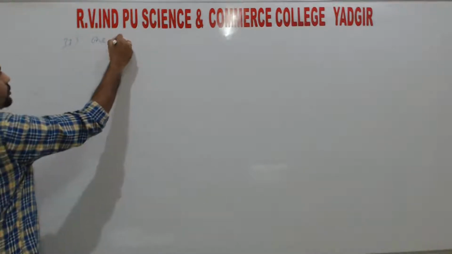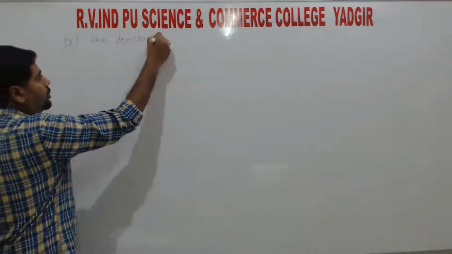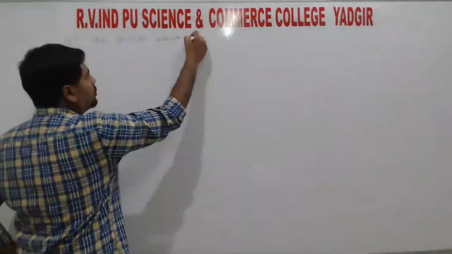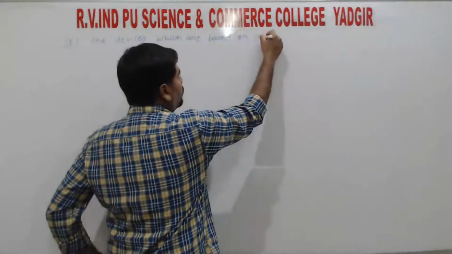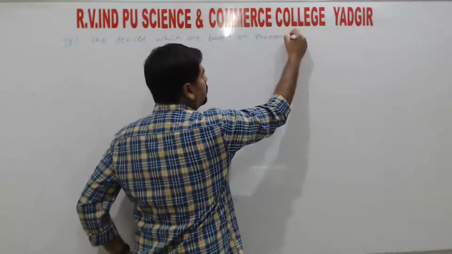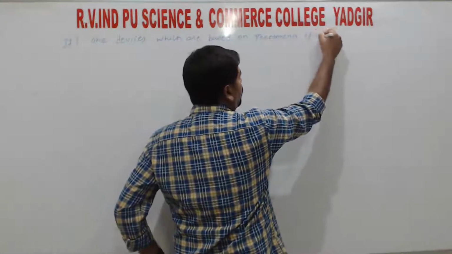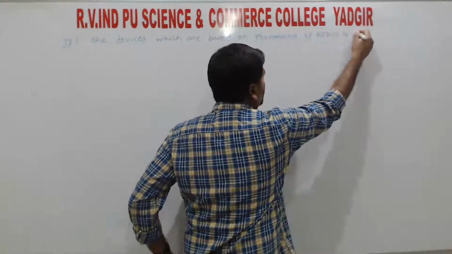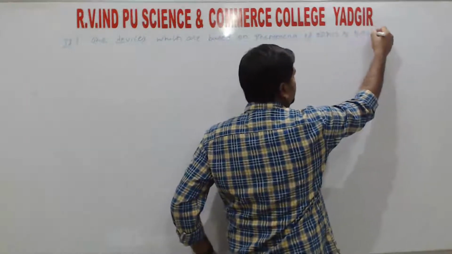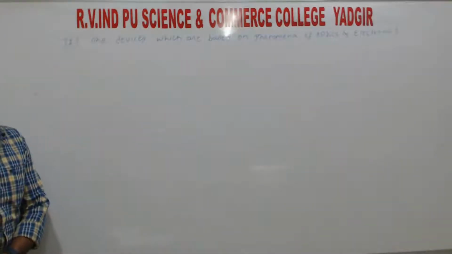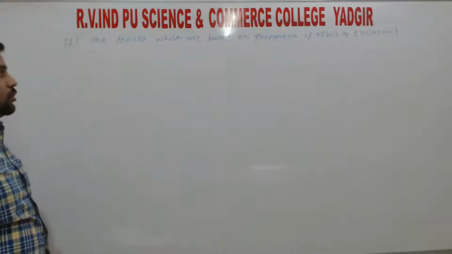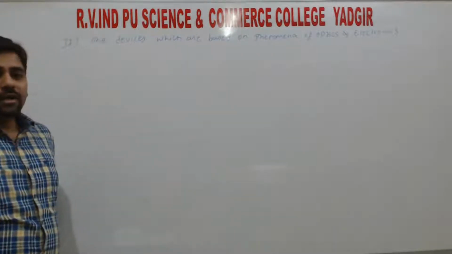The devices which are based on the phenomena of optics and electronics, so these are called optoelectronic devices.